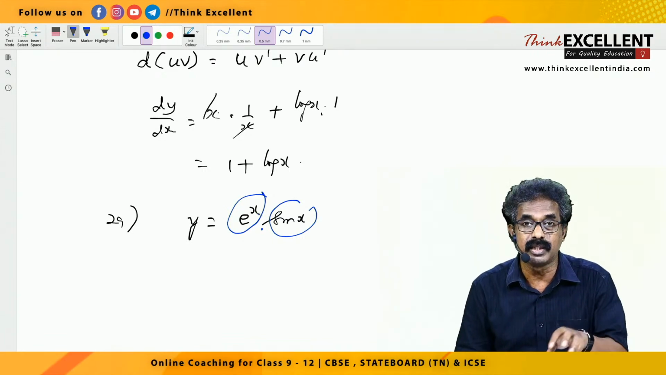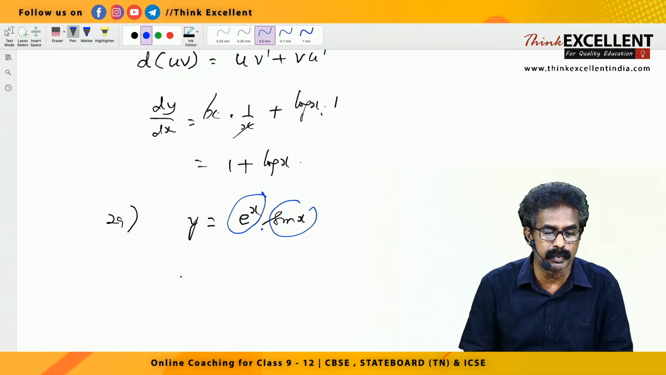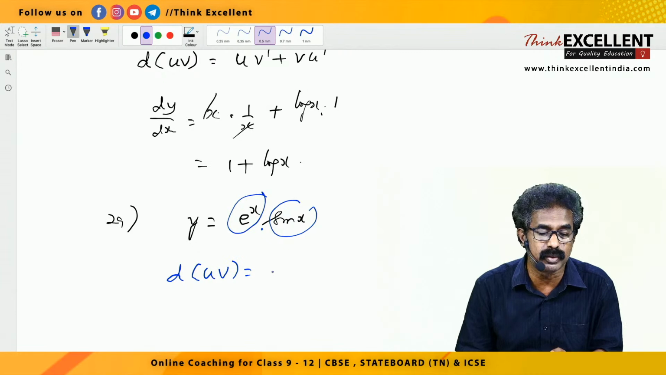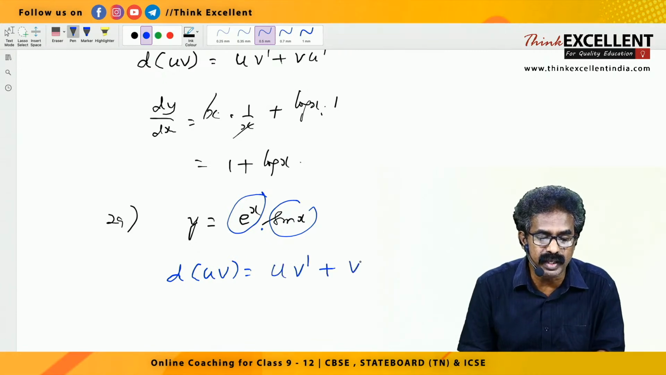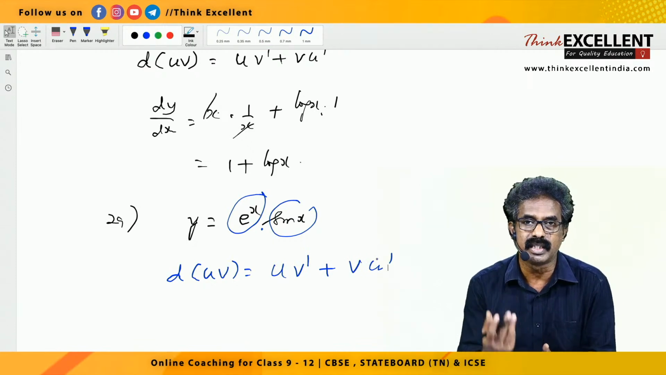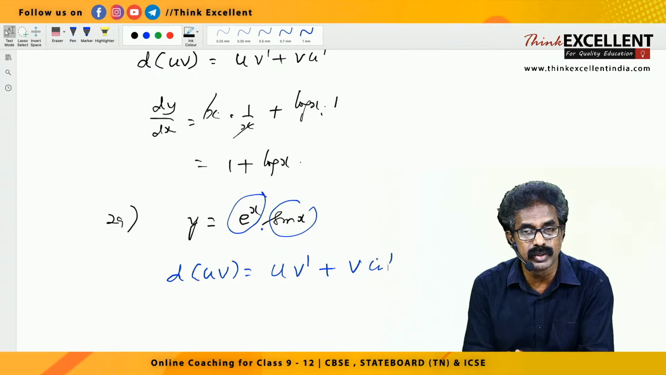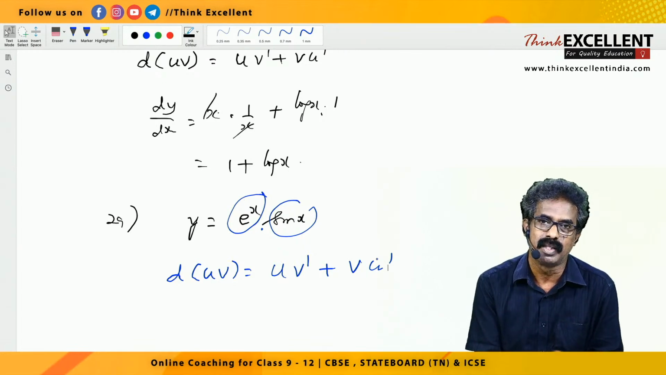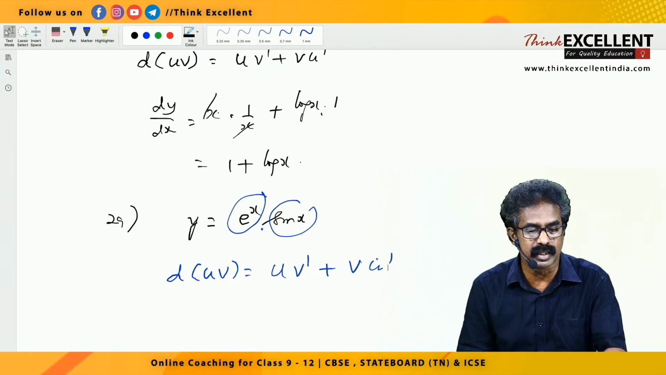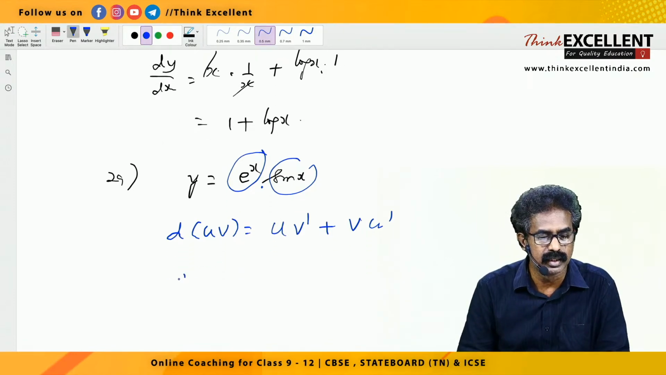Because it is a function into a function, we apply the product rule. So you write the product rule. Derivative of uv, what is the product rule? uv dash plus v u dash. You learn it like this: first into differentiate the second, plus second into differentiate the first. You can even change the order because in between there is a plus, you can write it in any order. But better you write like this.